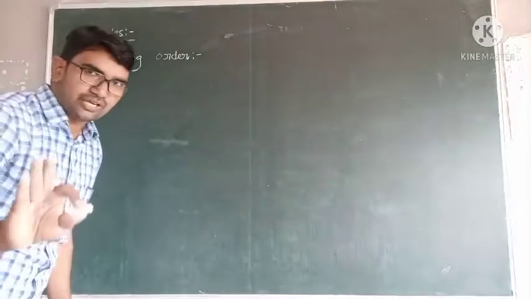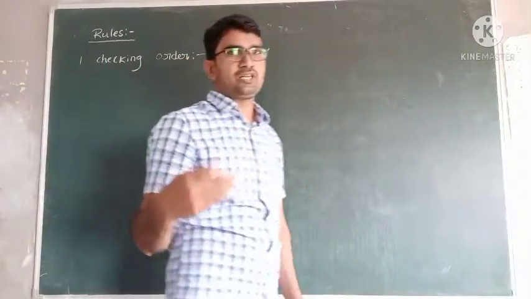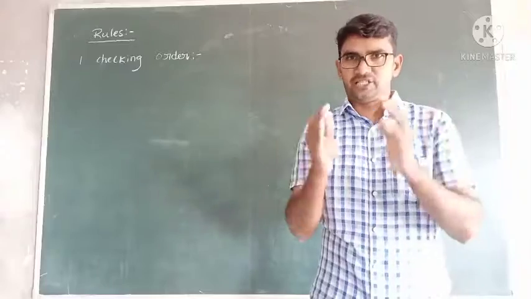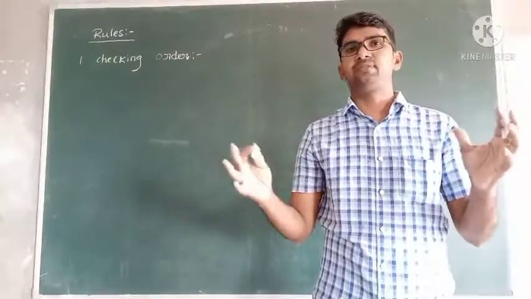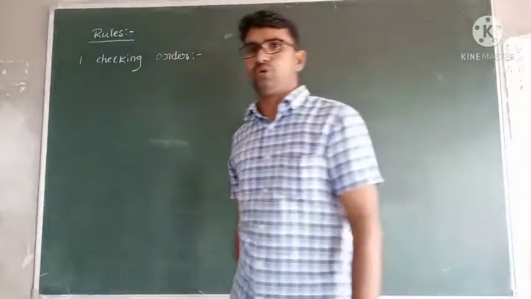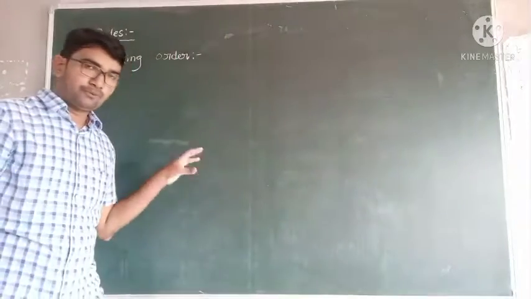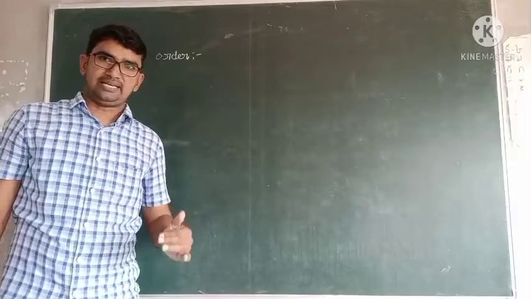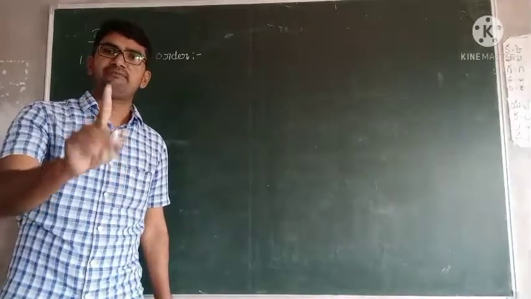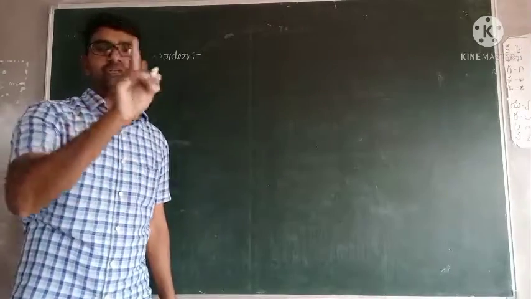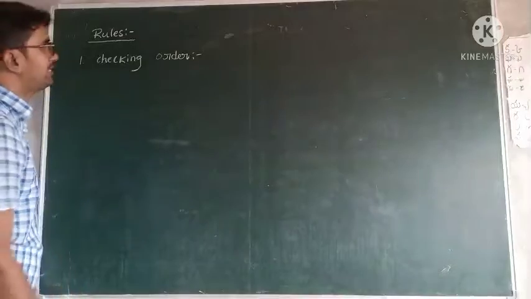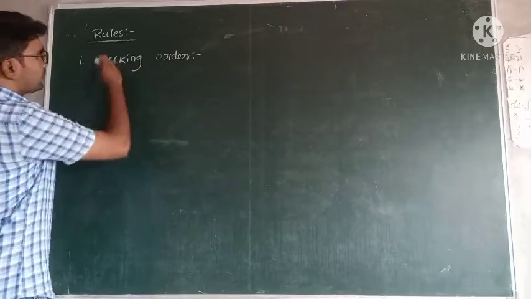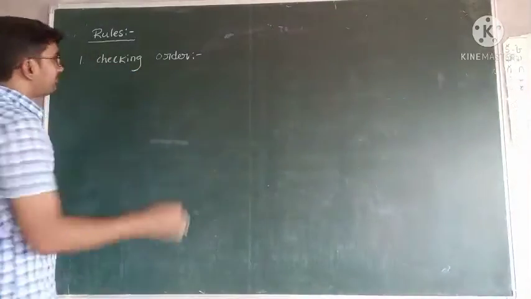I think initially you are confused, but once I start explaining the structures and how to write the names, it will give you perfect clarity. Up to this point, I gave you one table of 1 to 10 carbons. That is most important. Every student must learn the names of 1 to 10 carbons by heart.